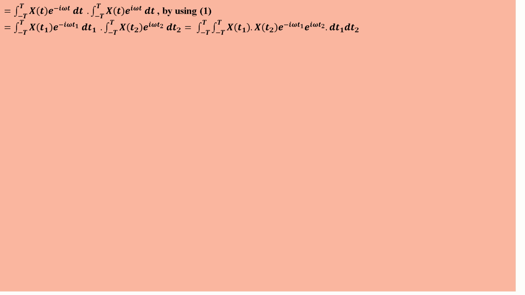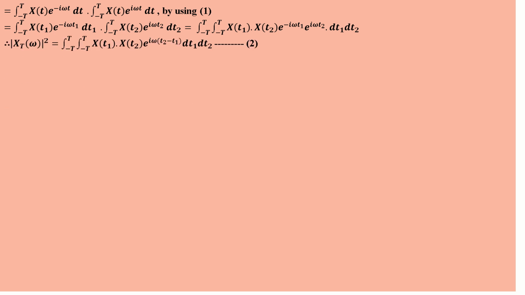That is why we are taking t1 for the first integral and t2 for the second integral. So we are taking the integrals together: integral from minus T to plus T, integral from minus T to plus T of X(t1) X(t2) e power minus i omega t1 e power i omega t2 dt1 dt2.